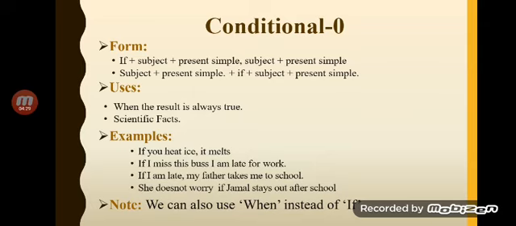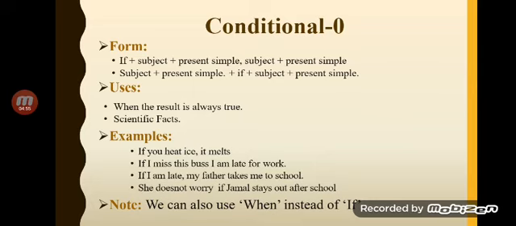Conditional 0 is formed by if, then subject, then present simple, comma, that is the combination of the if clause. Please understand this. If plus subject plus present simple. I'll give you the example: if you heat ice.